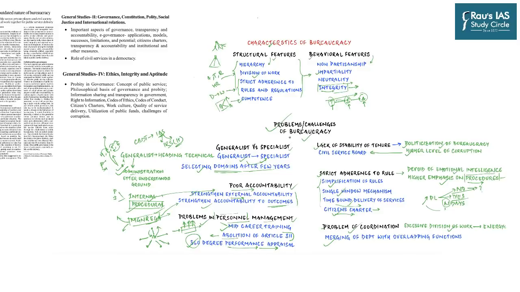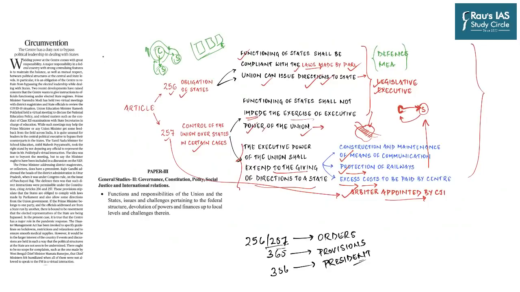Let us now move on to the next news. This next article which we are going to discuss appears as a column on page number 6, the Circumvention. So recently, Prime Minister Narendra Modi held 2 virtual meetings back to back with state officials and district magistrates. And now this has created a problem.